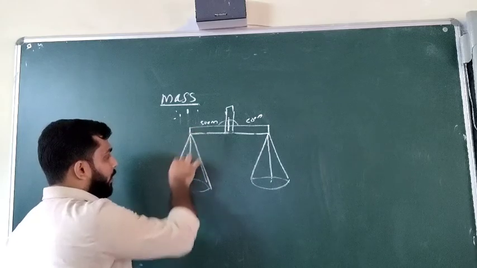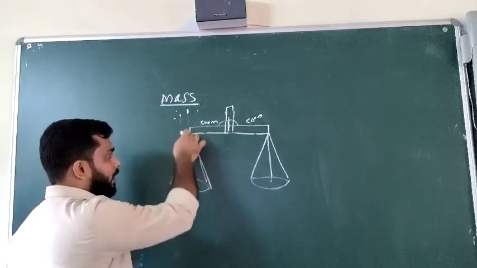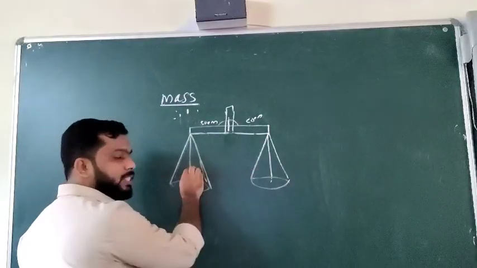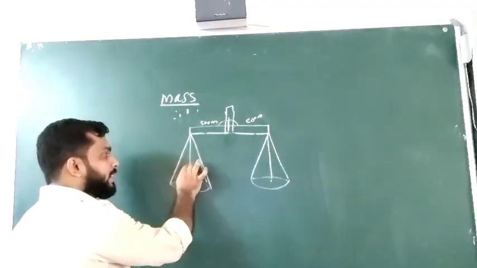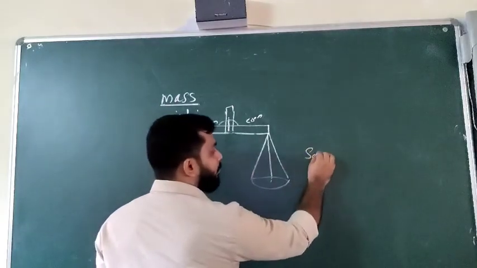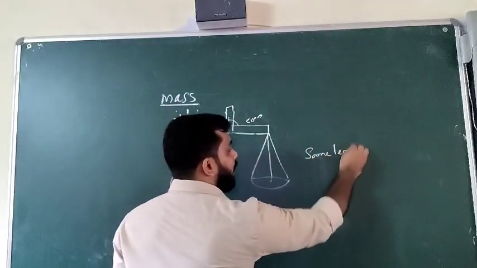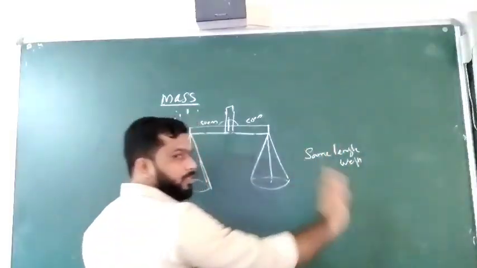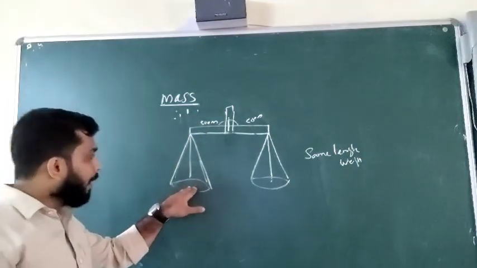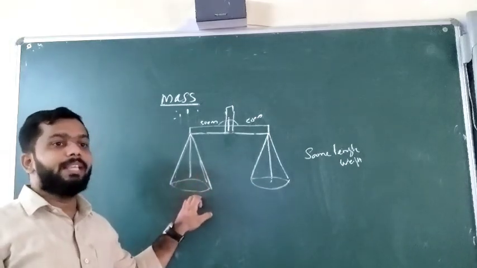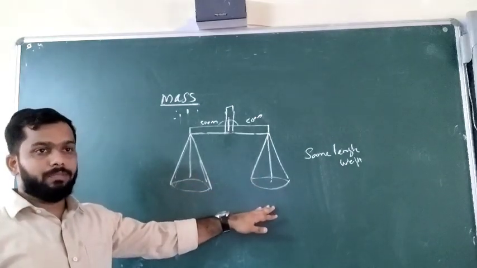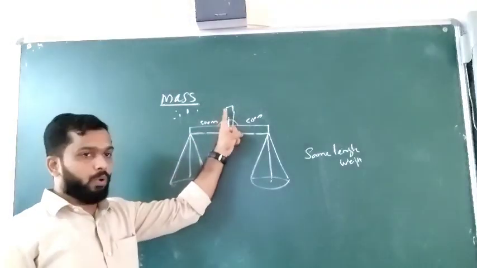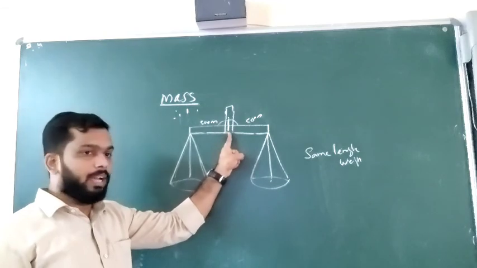The 3 plus 3, 6 chains will have the same length and the same mass, and the pans also will have the same size and the same mass. Clear? So these are the construction: an iron bar and a pointer. Normally the pointer will be at the middle.